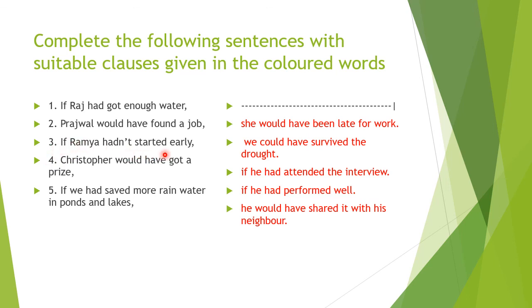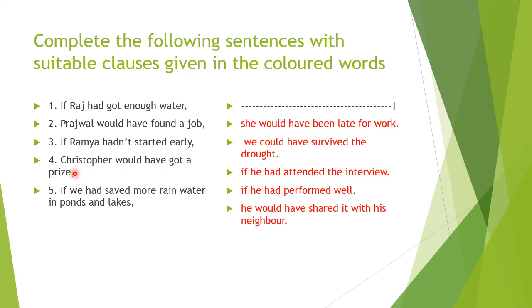If Ramya hadn't started early, what's the right answer? If clause. What's the main clause? She would have been late for work, because she started early, she reached on time. If she hadn't started early, she would have been late for work. Let's go to the fourth sentence.